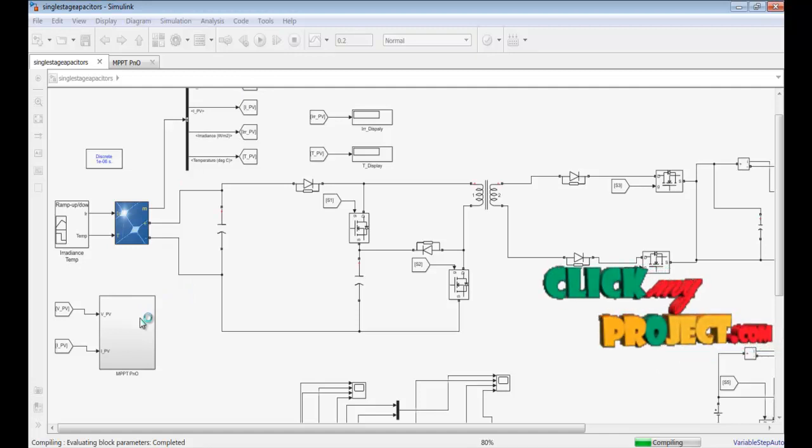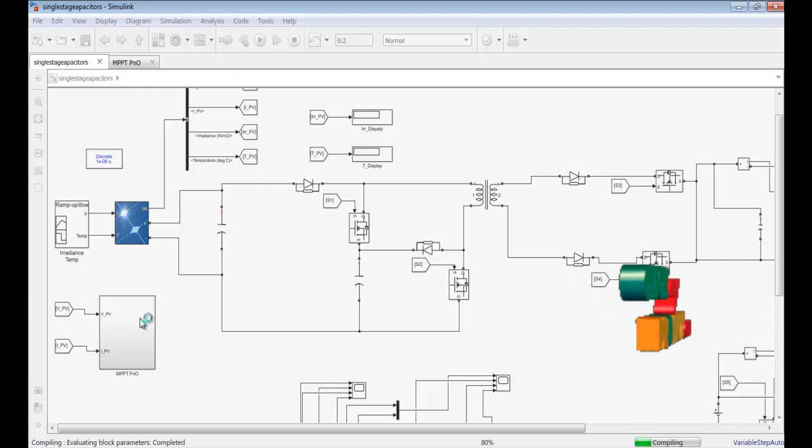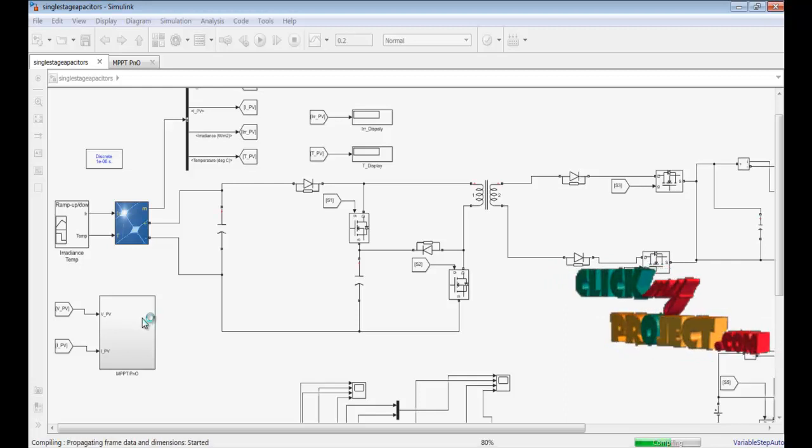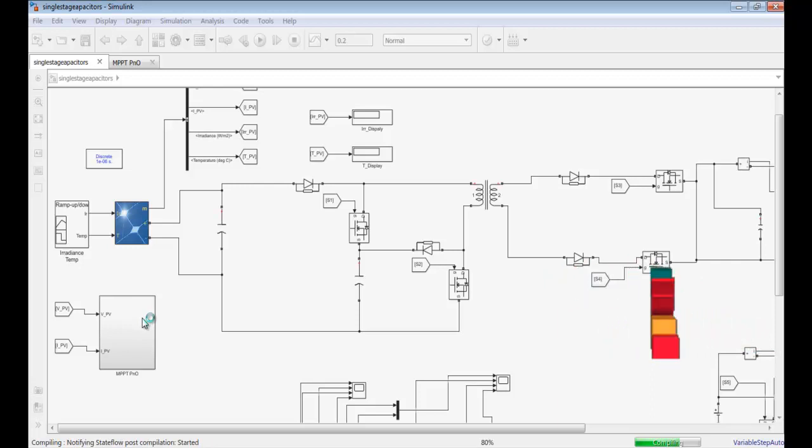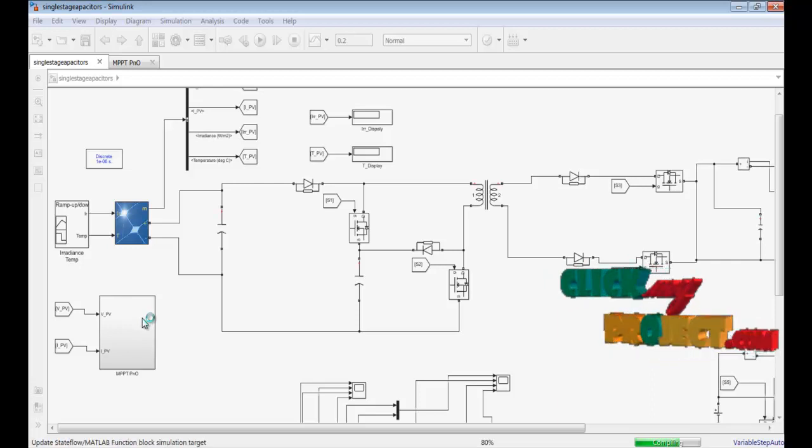The simulation model is generated in discrete mode. The time is set to 0.2 seconds. The compilation is ongoing.